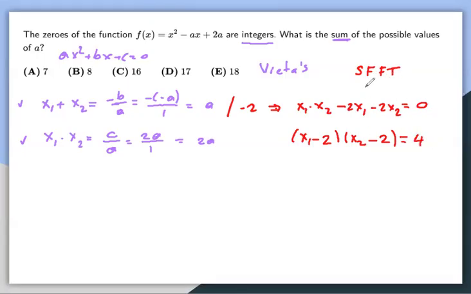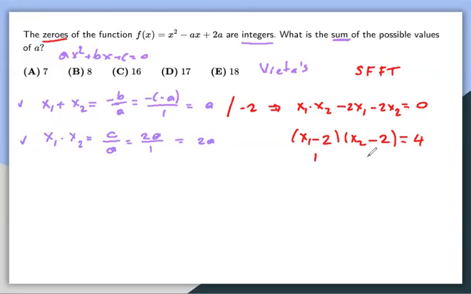That is called Simon's favorite factoring trick, because adding something or subtracting something so we can factor is called, this process is called Simon's favorite factoring trick. So now we are given the product of 2 things is 4, but we are lucky because x1 and x2 are the roots, and then we are told the roots, like the zeros, are integers. So if this is an integer, 2 less is also an integer. So each product is an integer. So you just need to look at the divisors of 4.